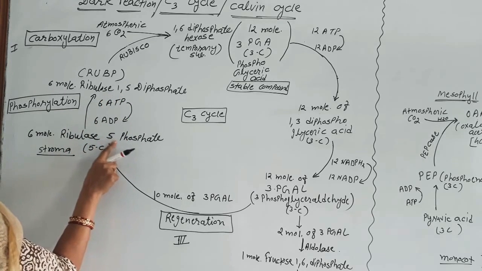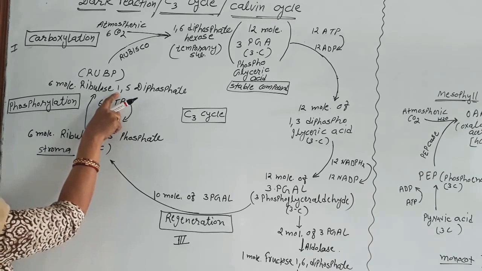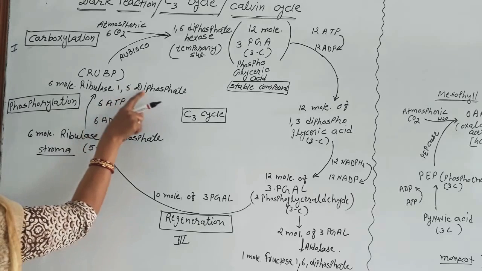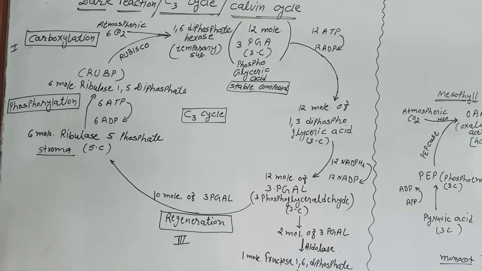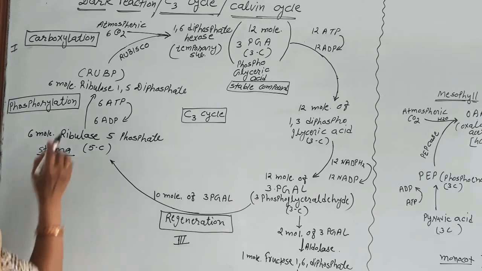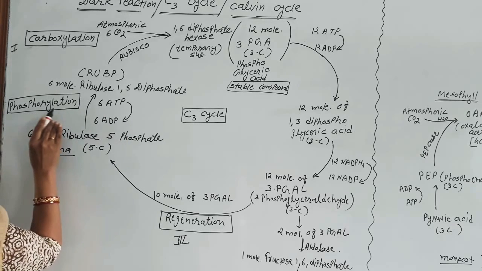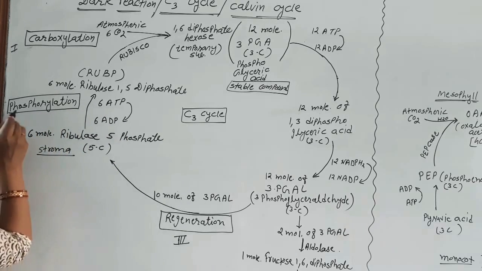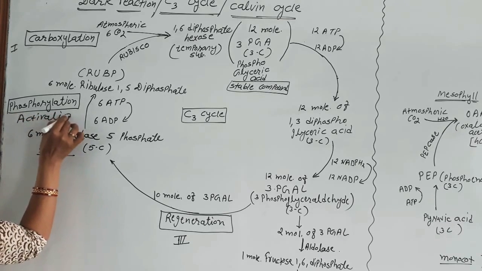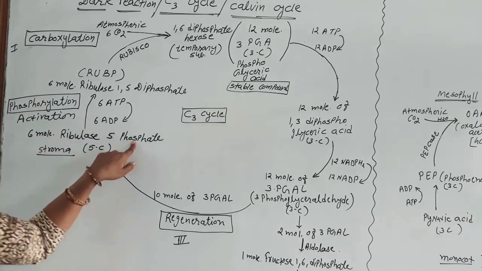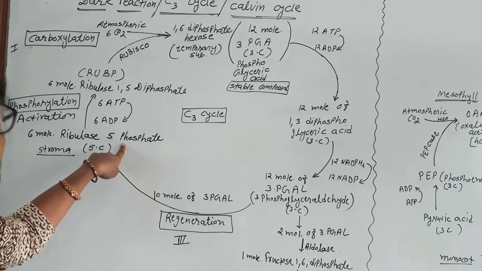Here the 5th carbon contains 1 phosphate molecule, and now the first carbon of ribulose also receives 1 phosphate, that is why 2 phosphate molecules are attached with the ribulose on the first carbon and on the 5th carbon. So ATP is utilized in this process and this process is known as phosphorylation. It is also called activation of ribulose 5-phosphate. So ribulose 5-phosphate activates to initiate the cycle.